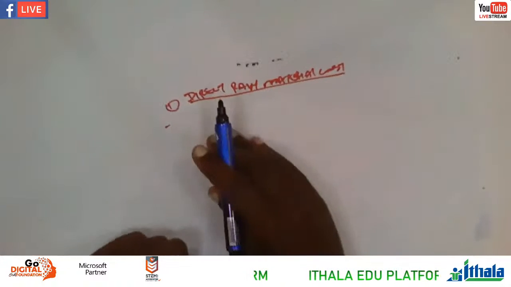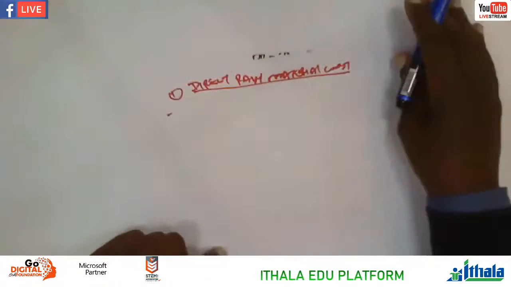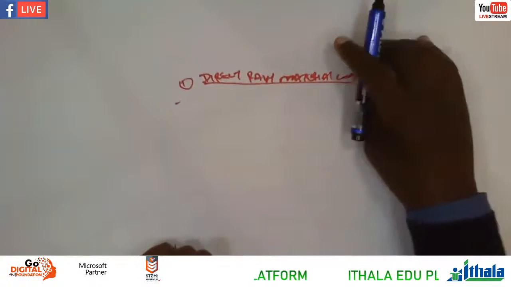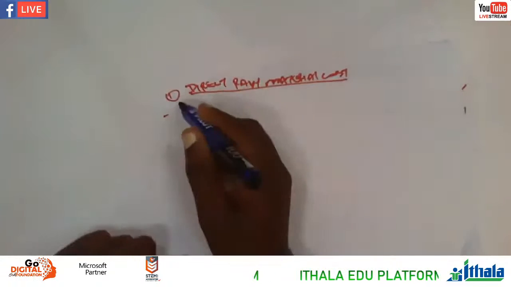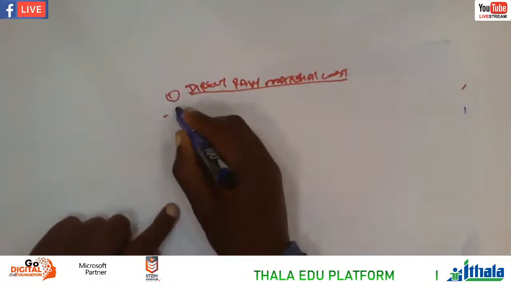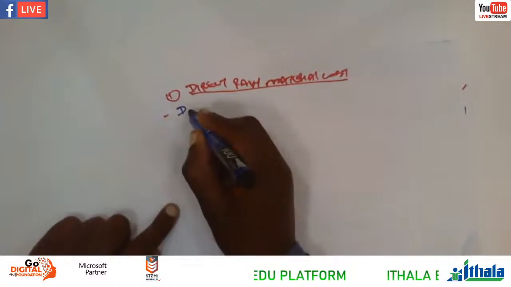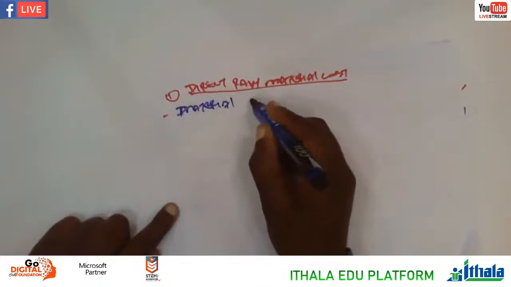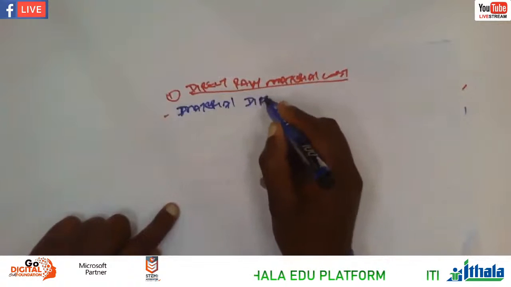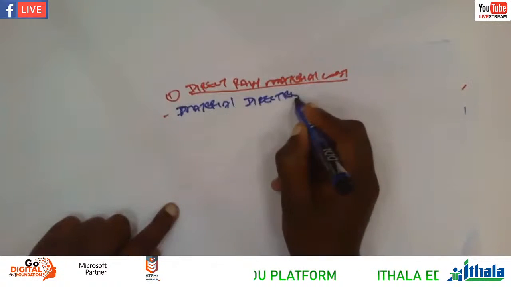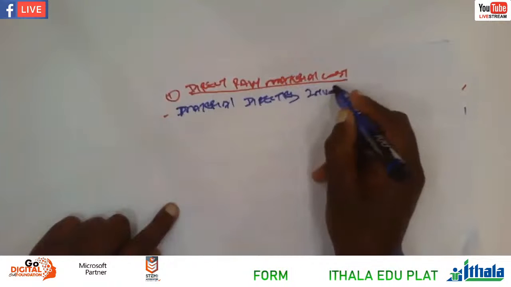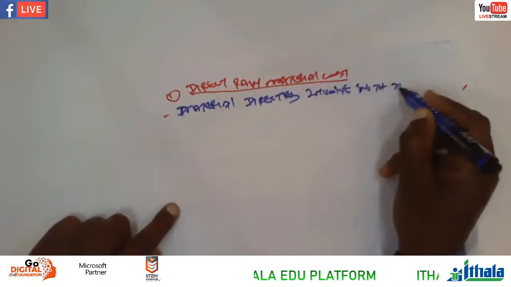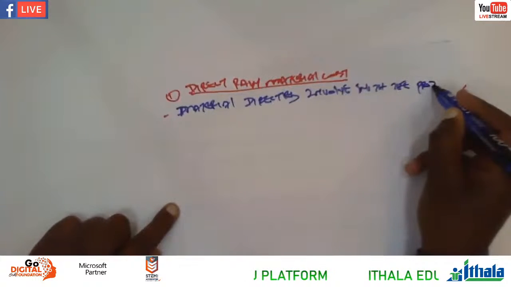But people who are doing hospitality, they don't call it raw material, they call it ingredients. Those are the ingredients. So here, this is basically the material directly involved with the production.